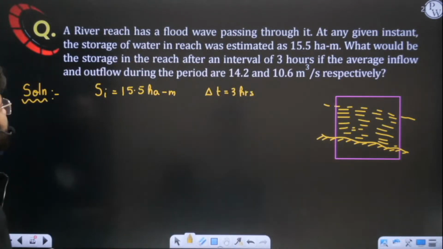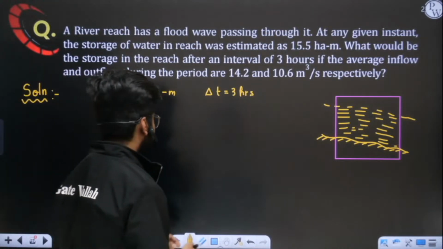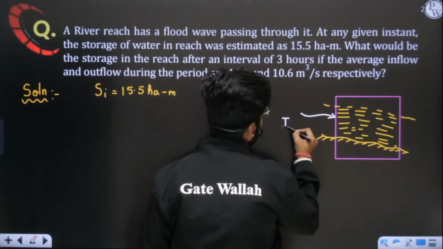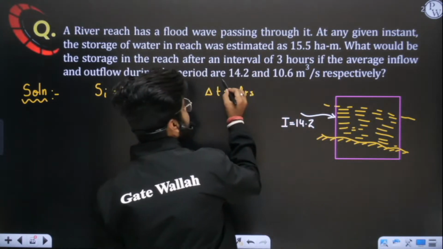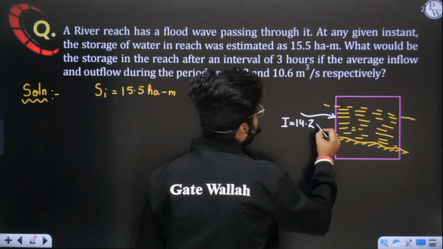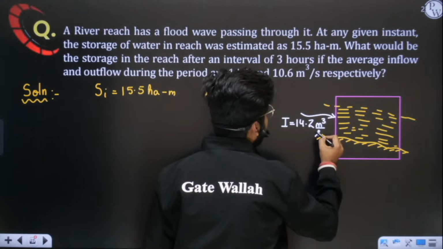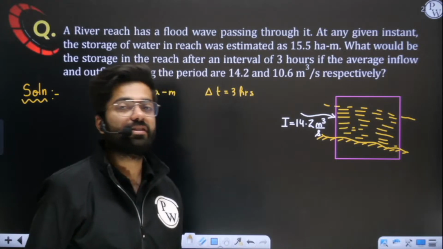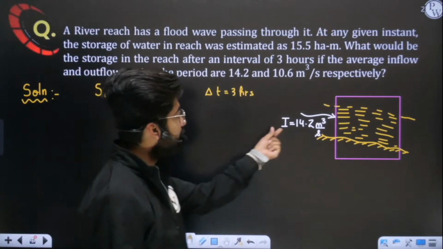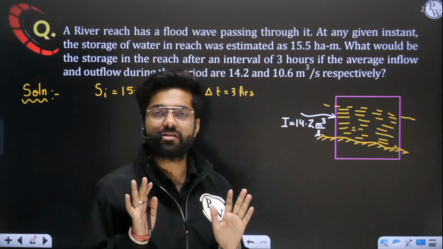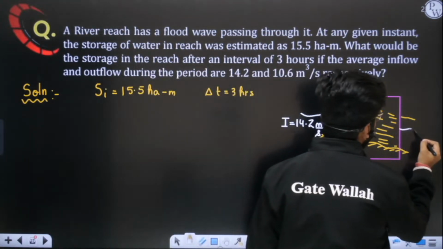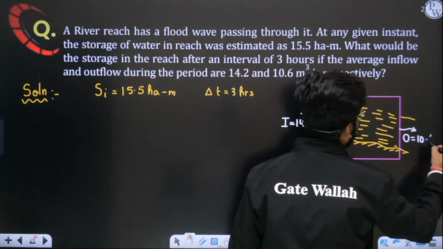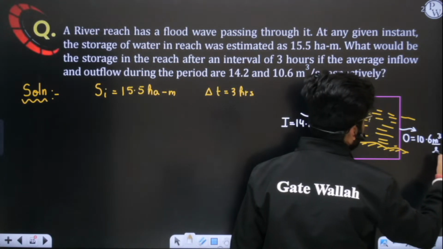After 3 hours, the average inflow and outflow are given. The average inflow is given as 14.2 meter cube per second, which simply means every second 14.2 meter cube of water is going inside this river reach system. And how much water is coming out from the system? Only 10.6 meter cube of water comes out every second.